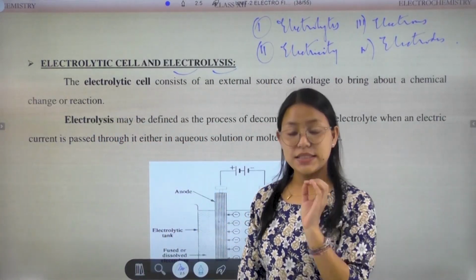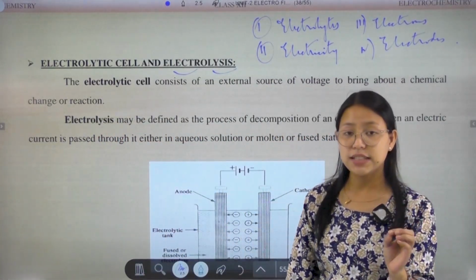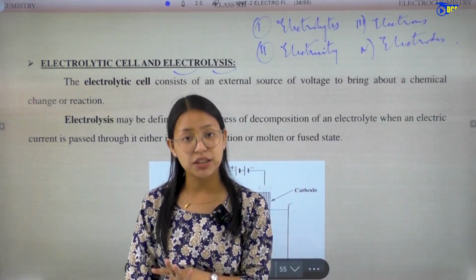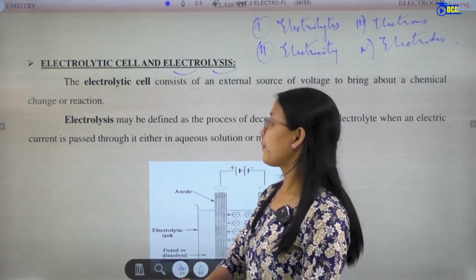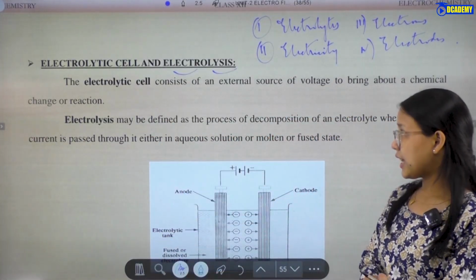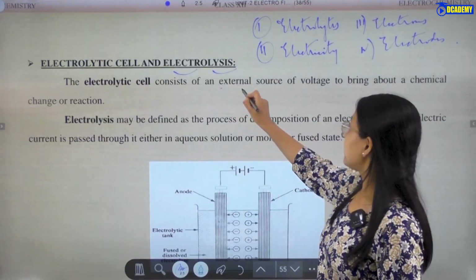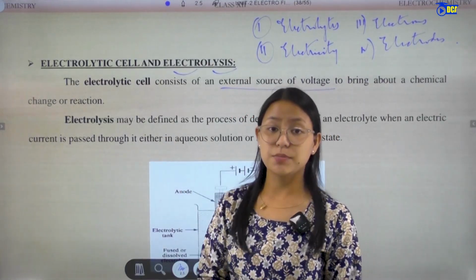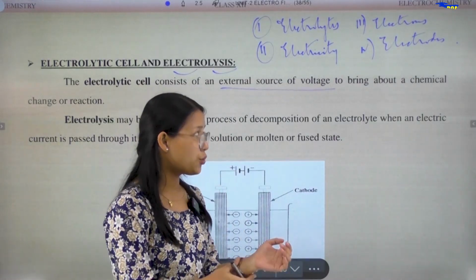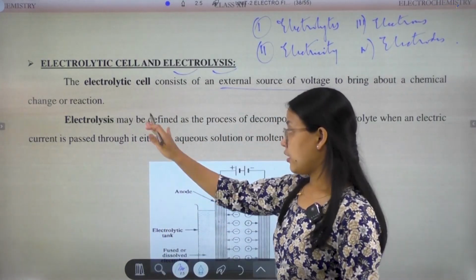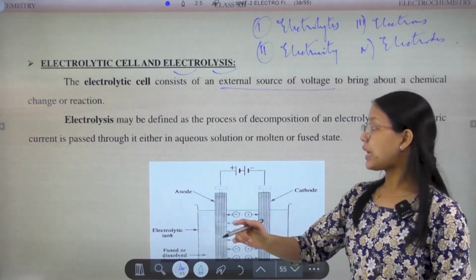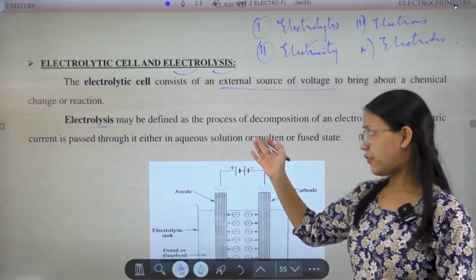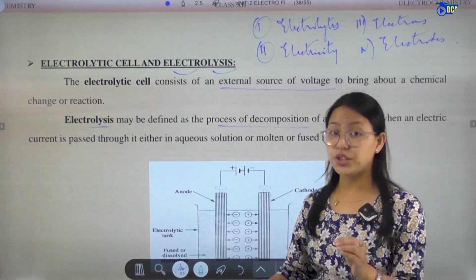So the basic concept is electrolysis, which takes place in an electrolytic cell. Now let's see here. The electrolytic cell consists of an external source of voltage. The external source of voltage supplies electricity, such as a battery, to bring about a chemical change, a reaction.